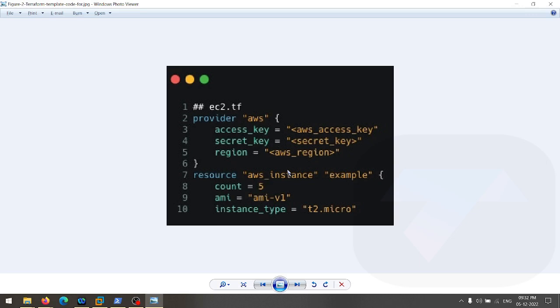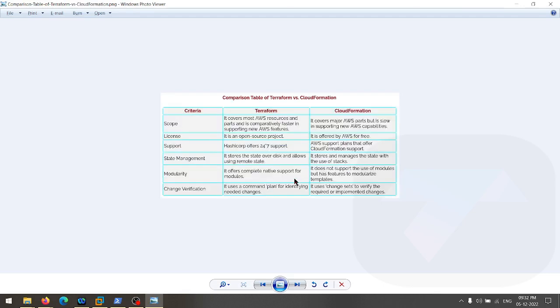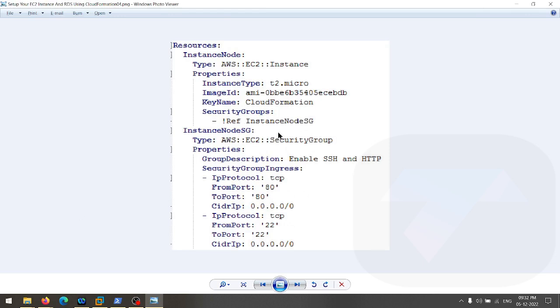But here, let me tell you, for using this AWS instance, you have to create a module, or you have to use the existing module, which is AWS instance, so that you can launch the specific instance, or any module where this function is present. So yeah, in Terraform, the number of files will definitely increase. But this is the whole CloudFormation. With only this CloudFormation, you can launch the instance and the security group directly. So this is how CloudFormation works.